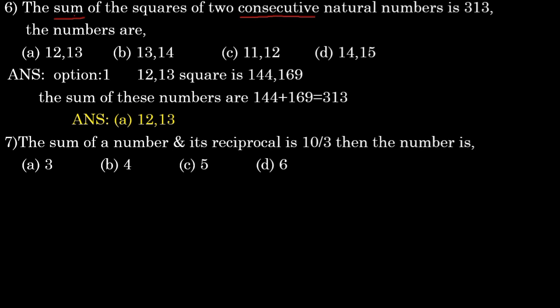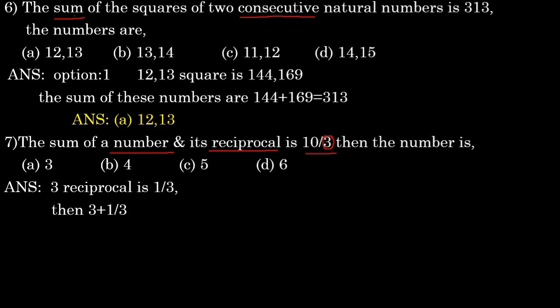Seventh one. The sum of a natural number and its reciprocal is 10 by 3. Then the number is, options we have 3, 4, 5 and 6. Here they said the sum of the number and its reciprocal is 10 by 3. What is the denominator? Here we need to see first of all what we have as denominator because this is reciprocal. So what we have, denominator 3 is there. That means 3's reciprocal is what? 1 by 3. Now we will add these both. We will get it or not, we will check. Okay. So then what is that? 3 plus 1 by 3.